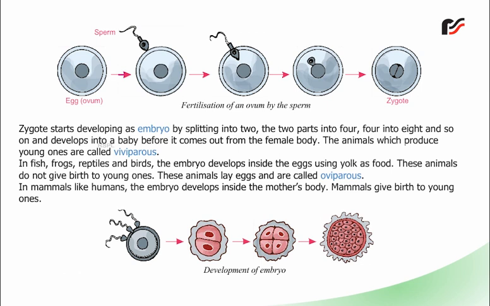The animals which produce young ones are called viviparous. In fish, frogs, reptiles, and birds, the embryo develops inside the eggs using yolk as food. These animals do not give birth to young ones. These animals lay eggs and are called oviparous. In mammals like humans, the embryo develops inside the mother's body. Mammals give birth to young ones.